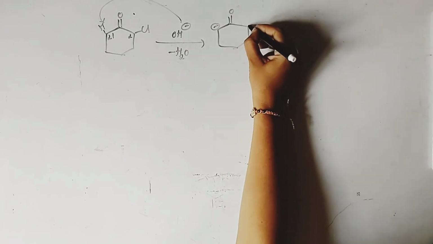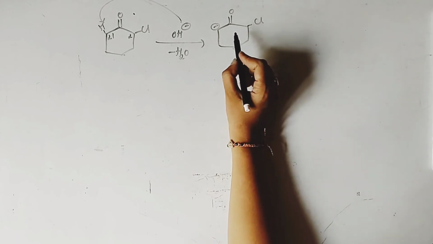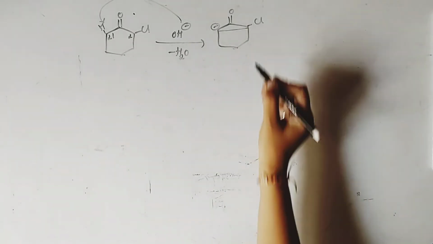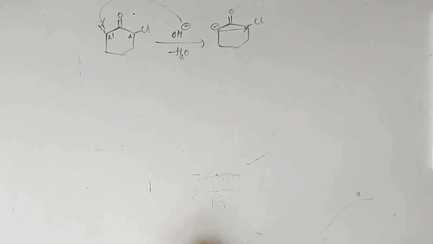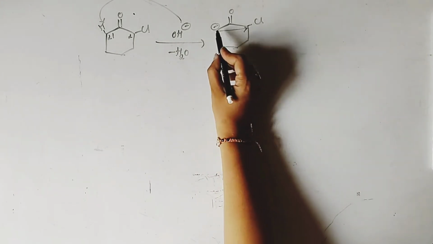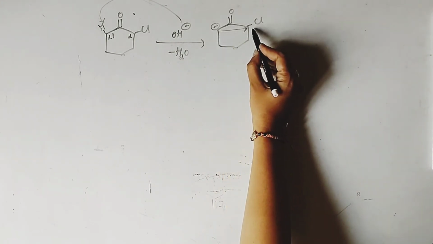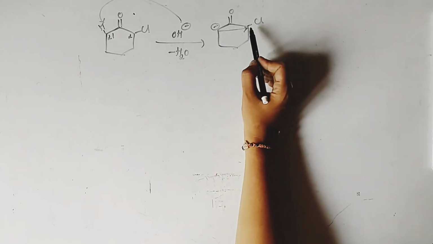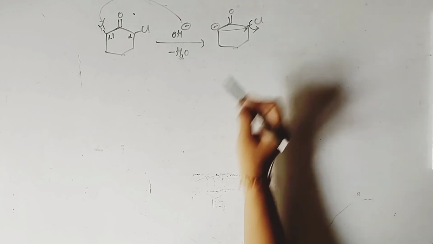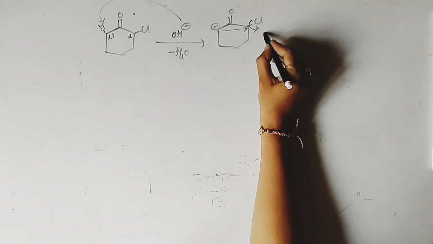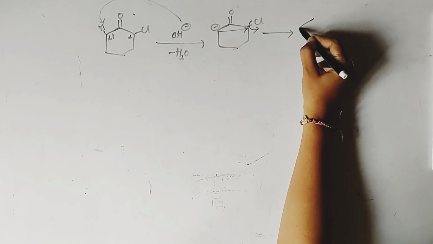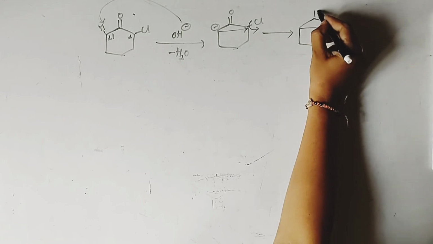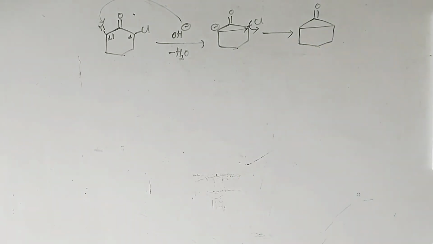So here we have the negative charge, and now the intramolecular rearrangement will take place. Here the carbanion will attack the alpha carbon to which the halogen is attached. As soon as the carbanion attacks this carbon, the removal of this chlorine will take place, and that will lead to the formation of one more ring here. So that means a three-membered ring here we will get. So this is the intermediate compound.